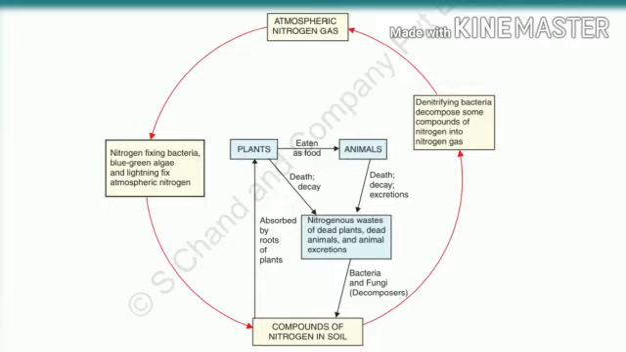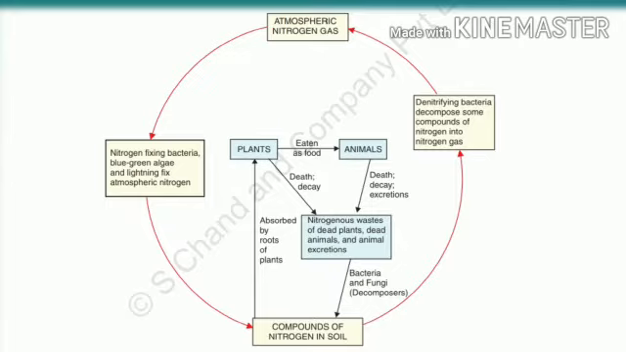To understand this, look at the yellow box at the bottom of the diagram written compounds of nitrogen in soil, and also see the arrow coming out from this yellow box and going to the blue box where plants is written. Children, have you located this? Yes. So what happens? The compounds of the nitrogen in soil, that is the nitrates and all, they are absorbed by the plants. Okay. The plants absorb the nitrogen compounds from the soil through their roots.